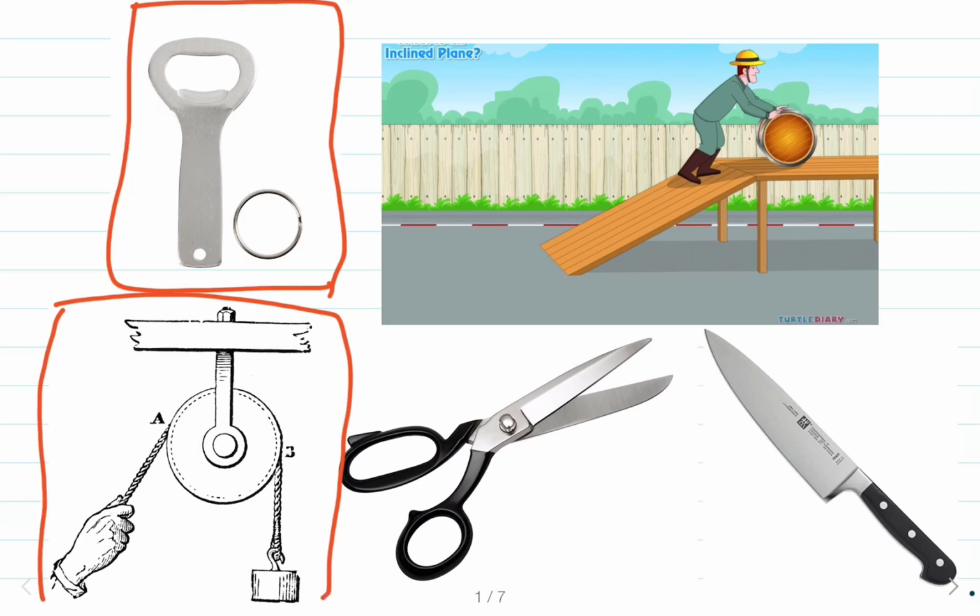To cut fruits and vegetables, we use a knife. We are making use of the knife to cut fruits and vegetables. To open a tight nut, we use a spanner or a wrench. Again, they are simple machines. To lift a heavy load, we use an inclined plane. So, an inclined plane is used to move a heavy load from the ground level to a higher level. So, in all these things, the use of machines makes the job easier. Okay. These are all the machines we make use of in our life to make our job easier.